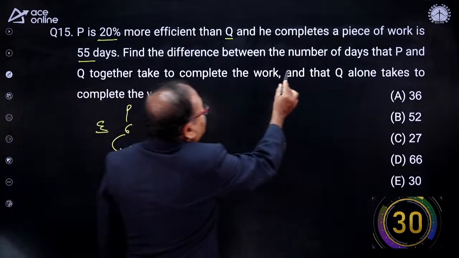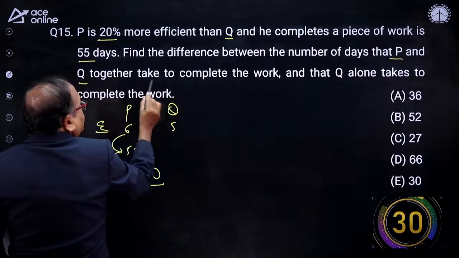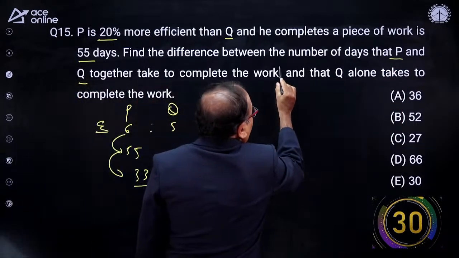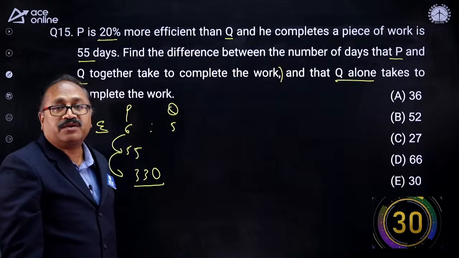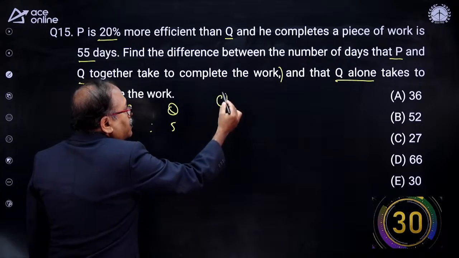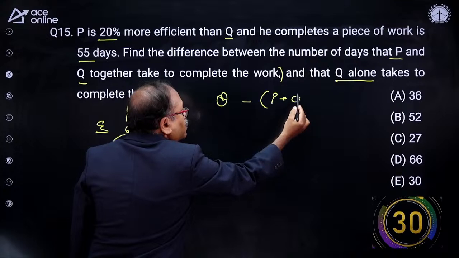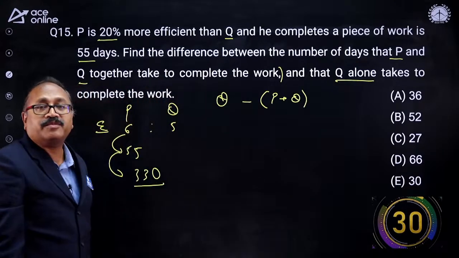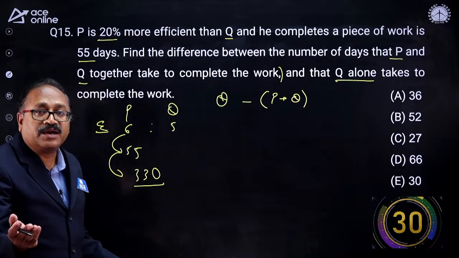Now find the difference between the number of days P and Q together take to complete the work and the number of days Q alone takes to complete the work. Find the number of days. See, once you know this part, how simple it is to answer the question.